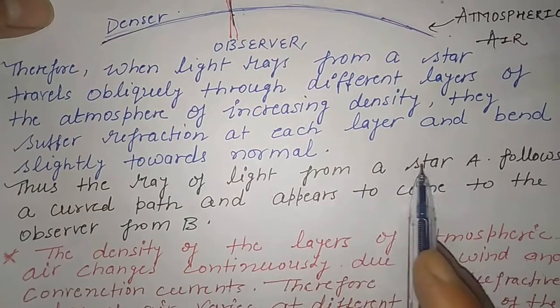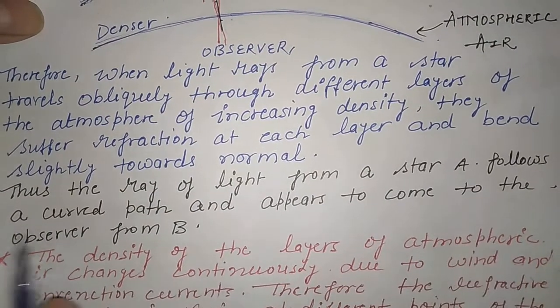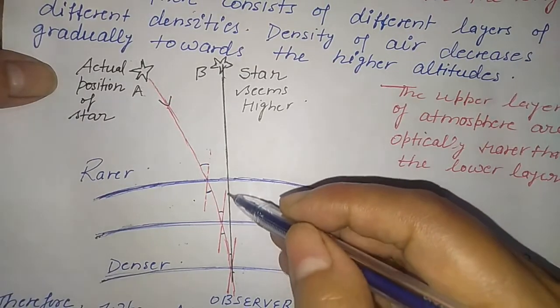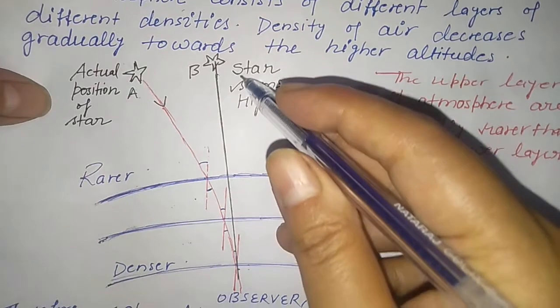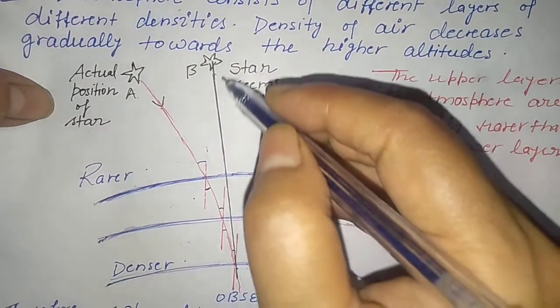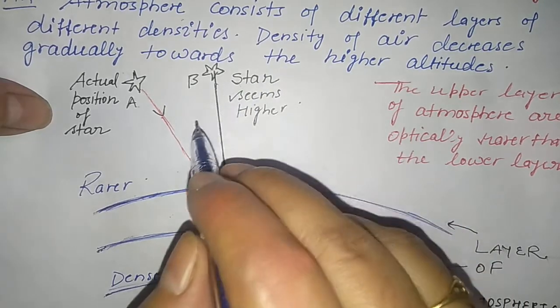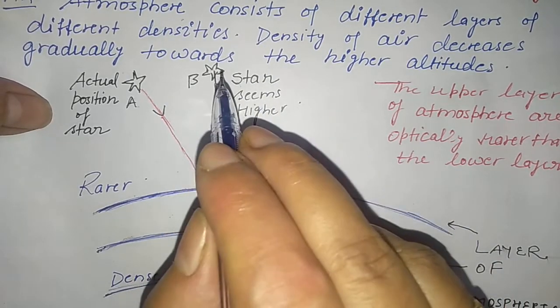Thus the ray of light from star A follows a curved path, and when we see it, it appears to join in a straight line. So we can see that the rays appear to come from point B, which is the apparent position of the star.